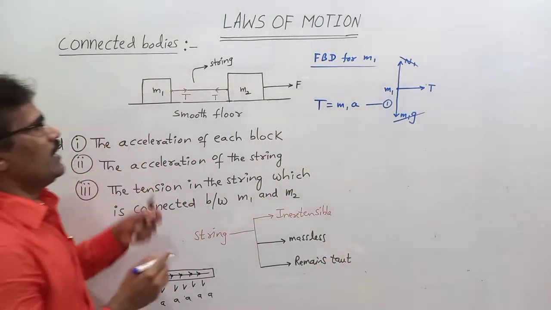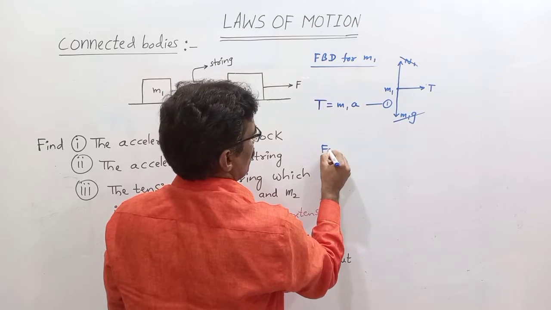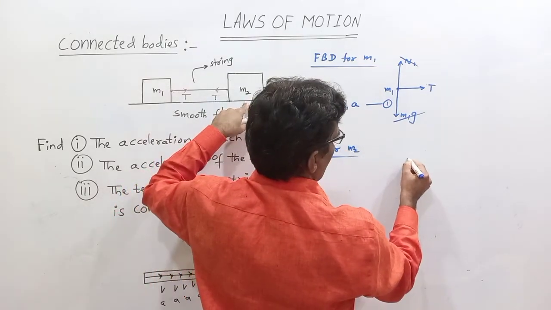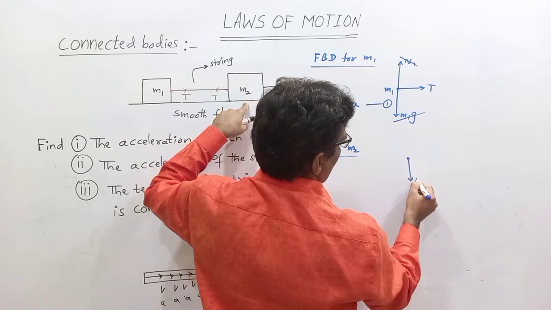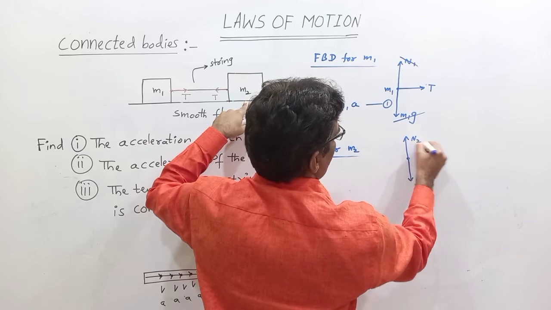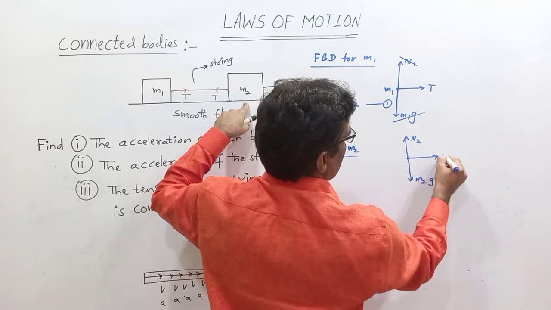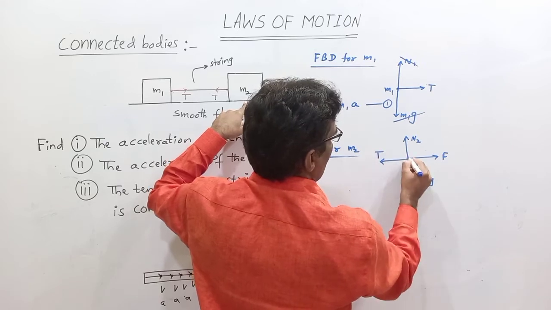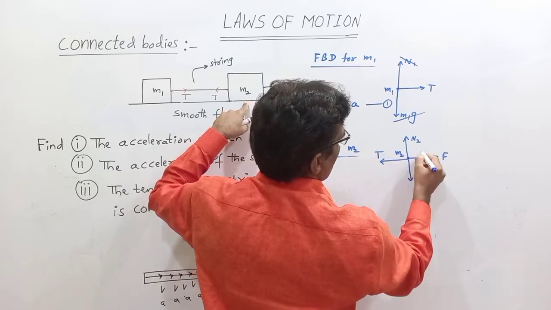Now the FBD for M2. What forces act on M2? M2 g acts down, the normal reaction on M2 is upward, on the right side is the force F, and on the left side is the tension in the string on M2.